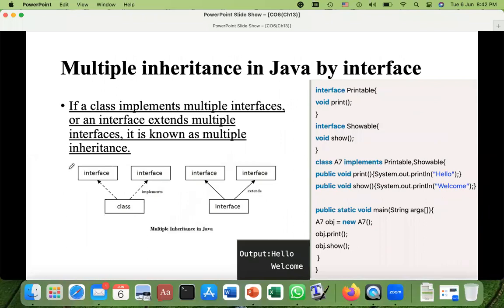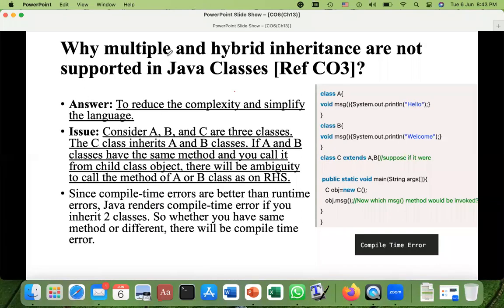Previously, we stopped here at multiple inheritance in Java. And now we are going to start with this topic, which is simply a question. Previously, we know that in classes, multiple and hybrid inheritance are not supported. So this is now a question: why are multiple and hybrid inheritance not supported in Java classes? I'm not talking about references.